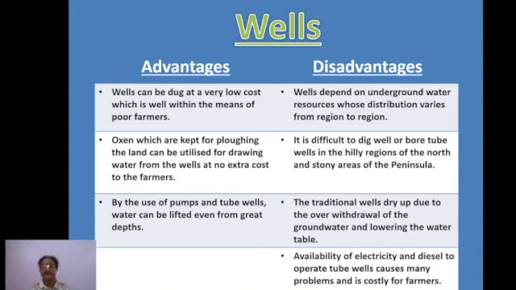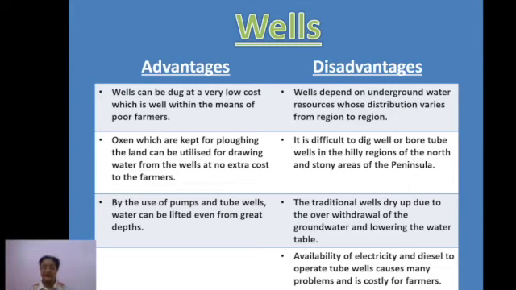Then by the use of pumps and tube wells, water can be lifted even from great depths. So that is again one point you can write in the case of advantages. Next is disadvantages. Wells depend on underground water, right? And the underground water varies. In different parts you will find the water table varies. This is the reason wells are not so successful. That means not so successful means it is more in practice, right?